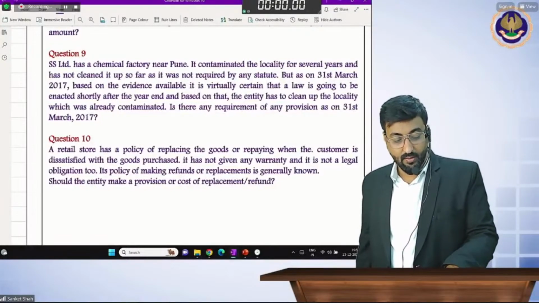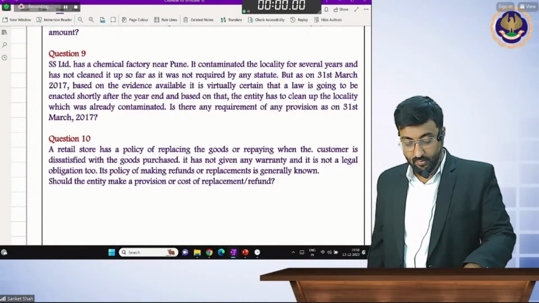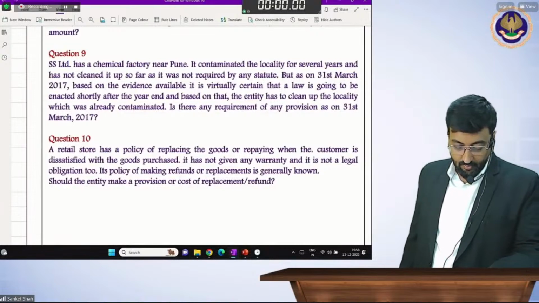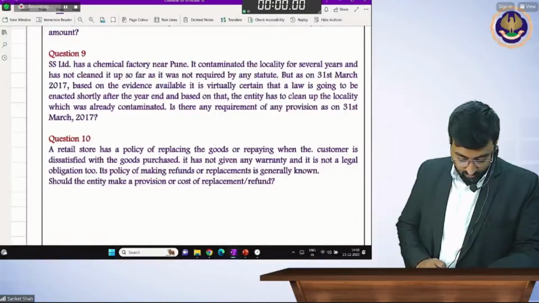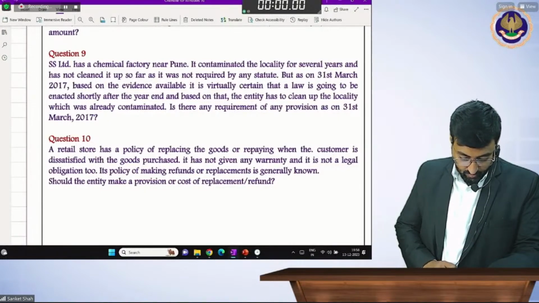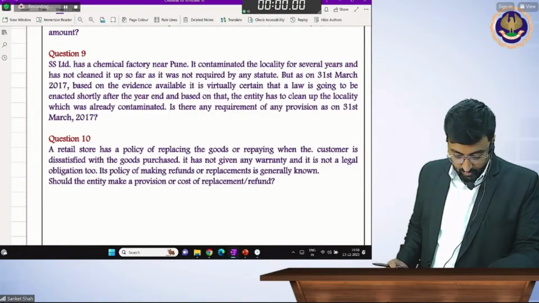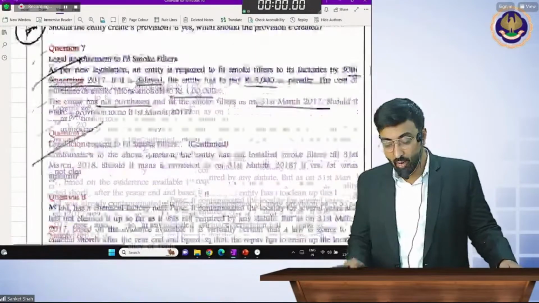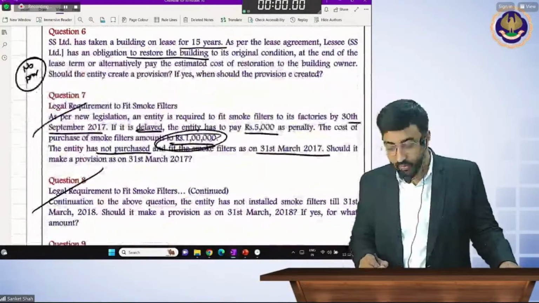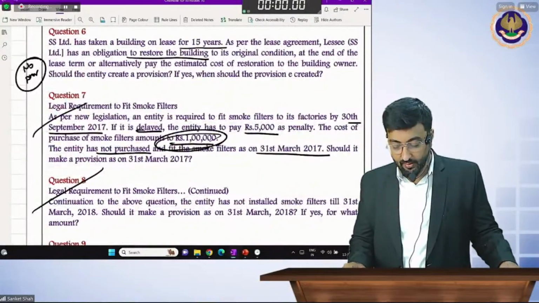Read the question. If law is stringent, beta, 1 lakh is a cost of filter, no? Cost of filter 1 lakh है ना?